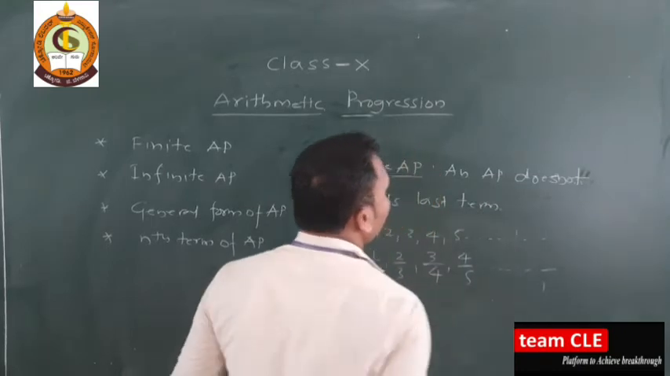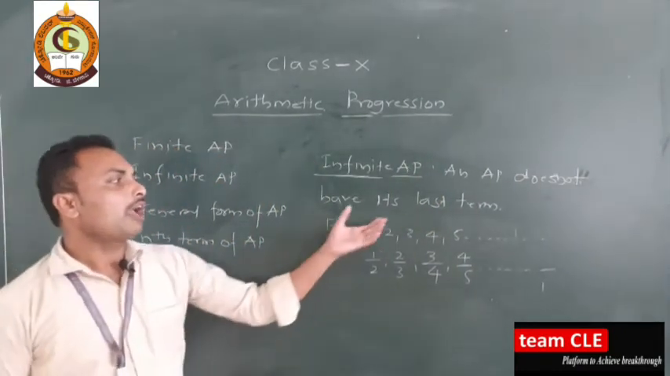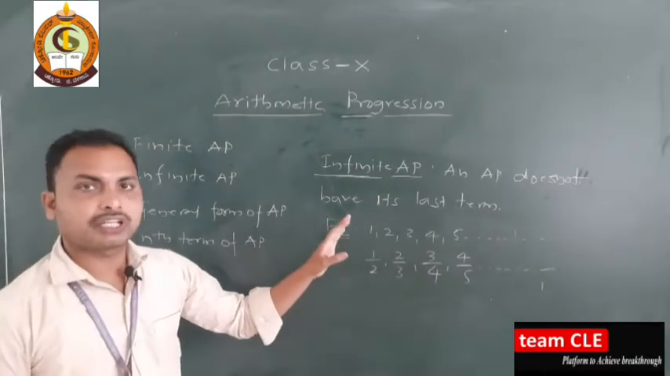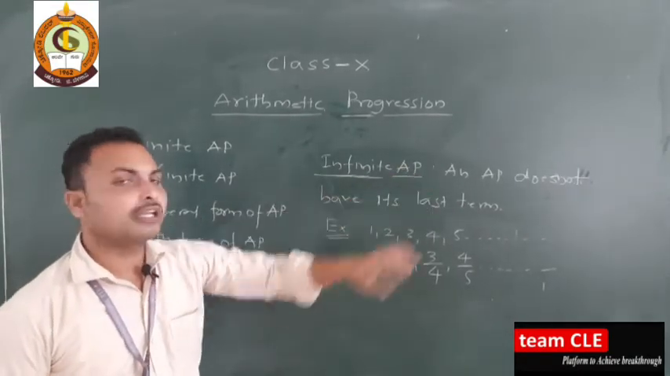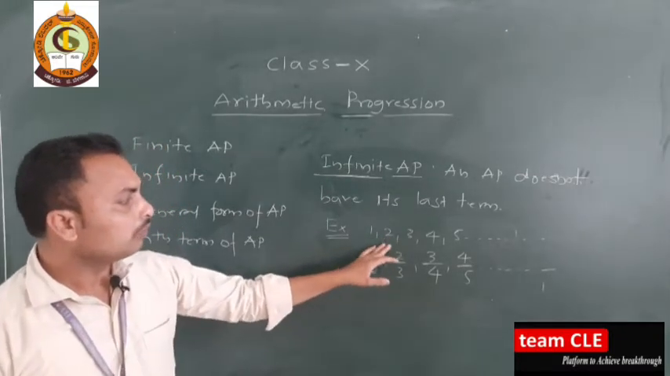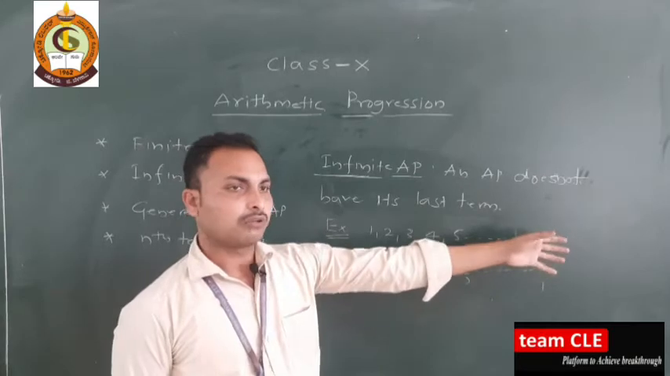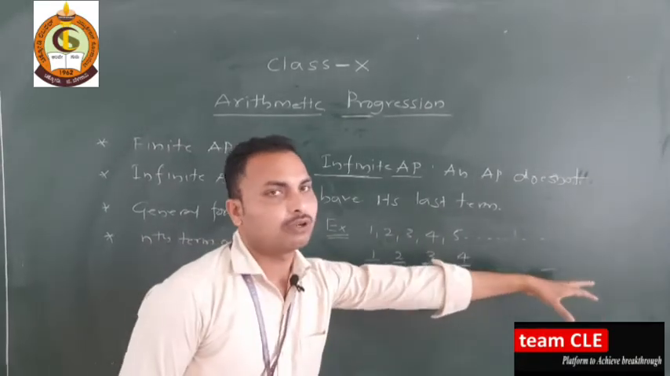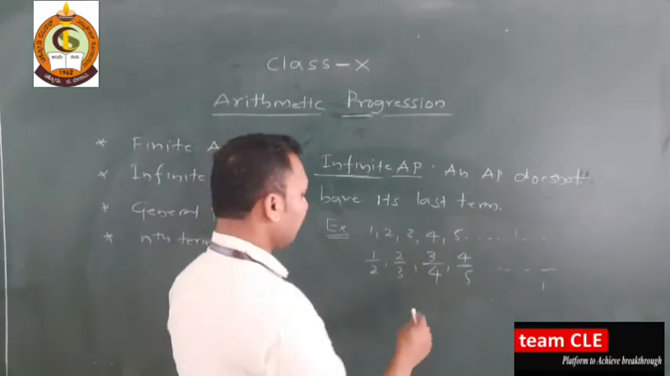An AP does not have a last term. These kinds of arithmetic progressions are what we call infinite arithmetic progressions. See the examples: 1, 2, 3, 4, 5, and so on. Now 1/2, 2/3, 3/4, 4/5, and so on.